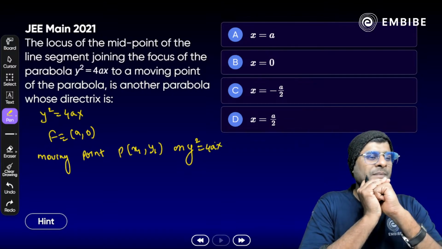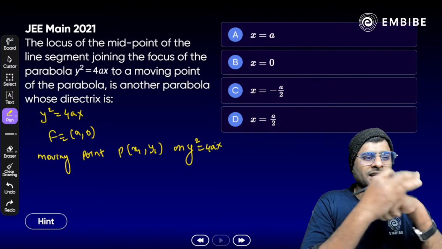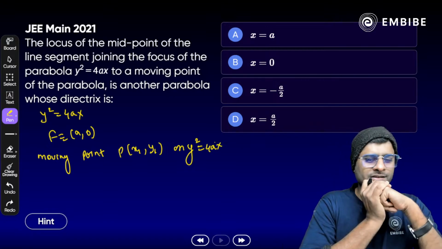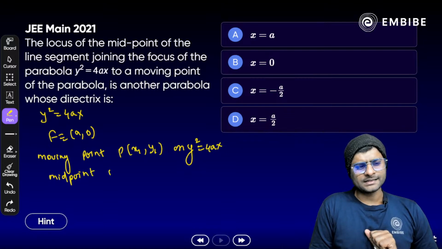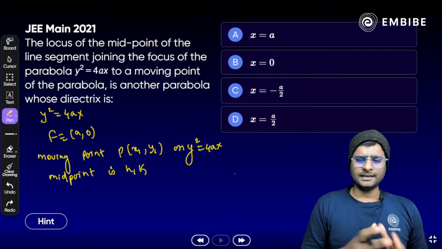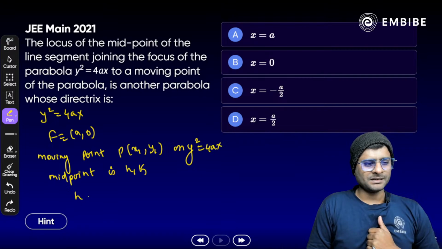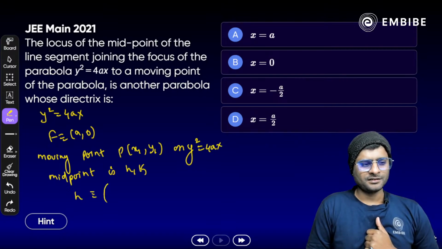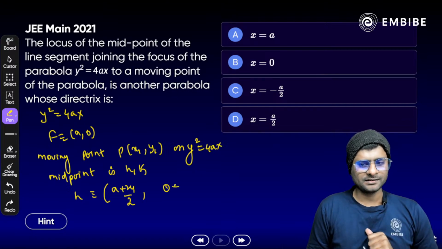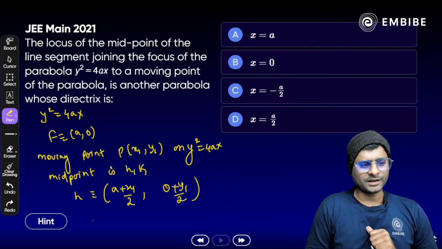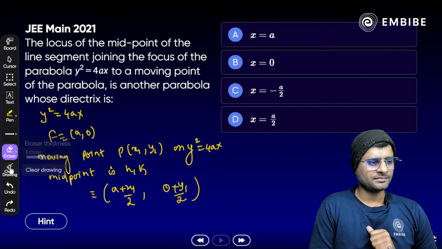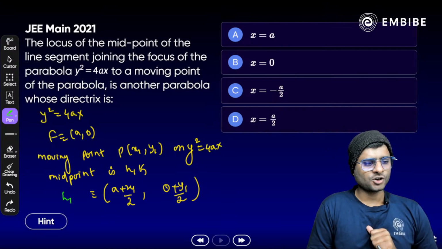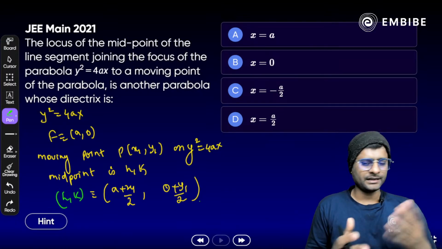Then we have a midpoint as well: the midpoint of the line segment joining the focus of the parabola to the moving point. Let the midpoint be (h, k). So what will be the values of h and k? h must be (a plus x1) by 2, and k is (0 plus y1) by 2. Now find the values of x1 and y1 in terms of h and k.